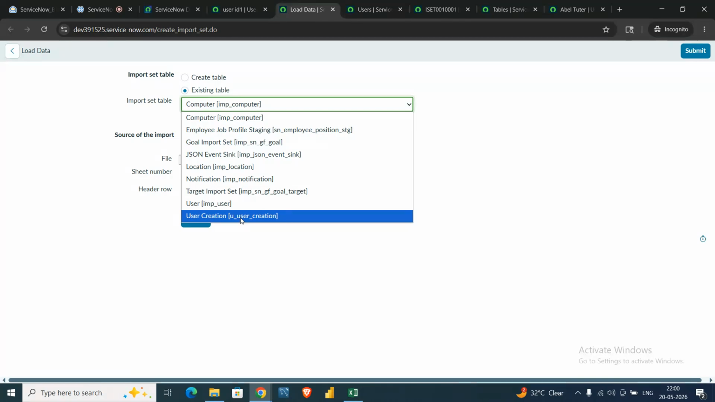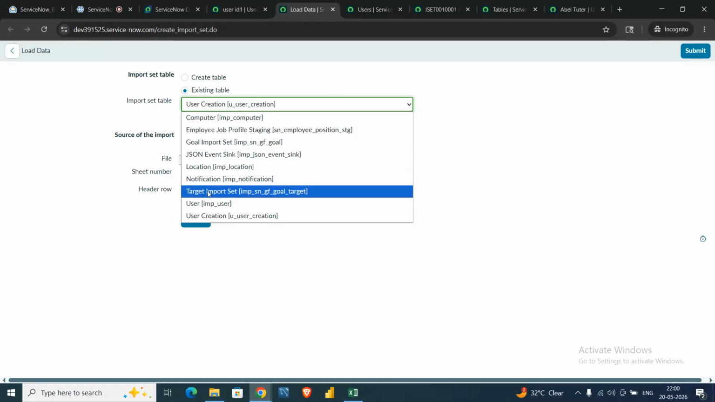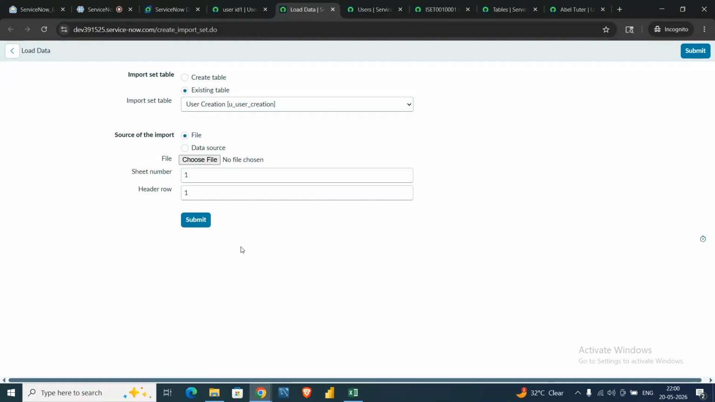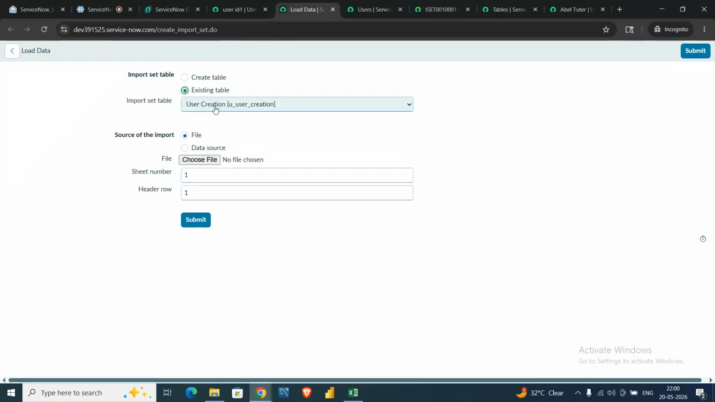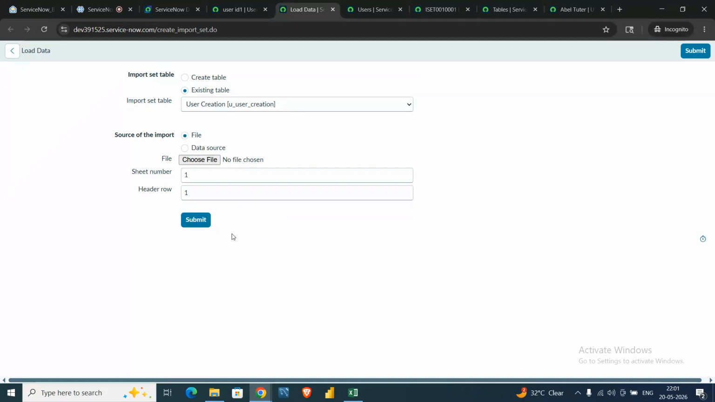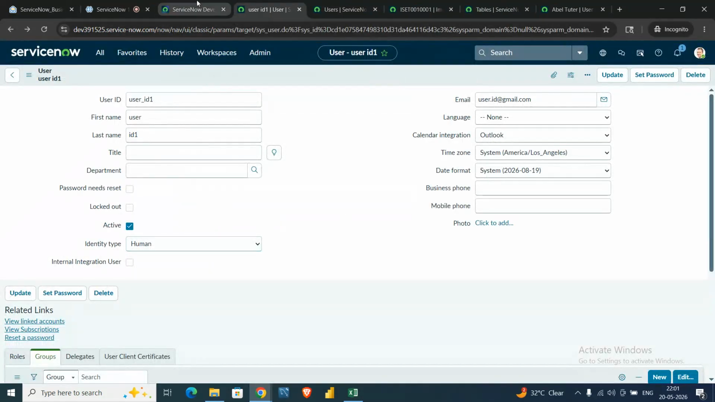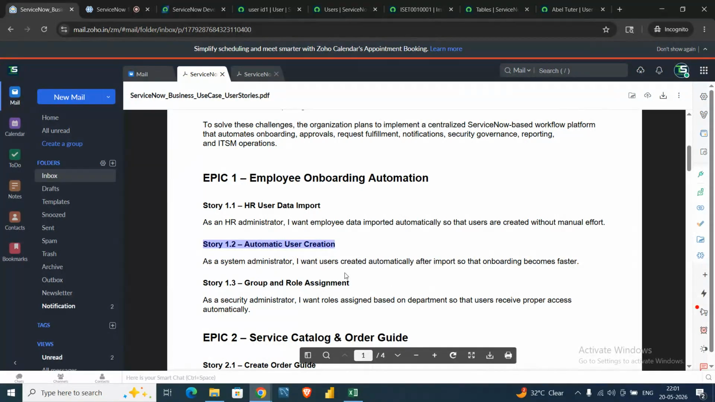Now, in case we want to add some more users to the same table, we can use the same user creation table. Instead of creating a new table, you can use the user creation table to add another, because a few records are already there, so you can use that as well. That is not an issue currently. So this is all about the import set and user creation.